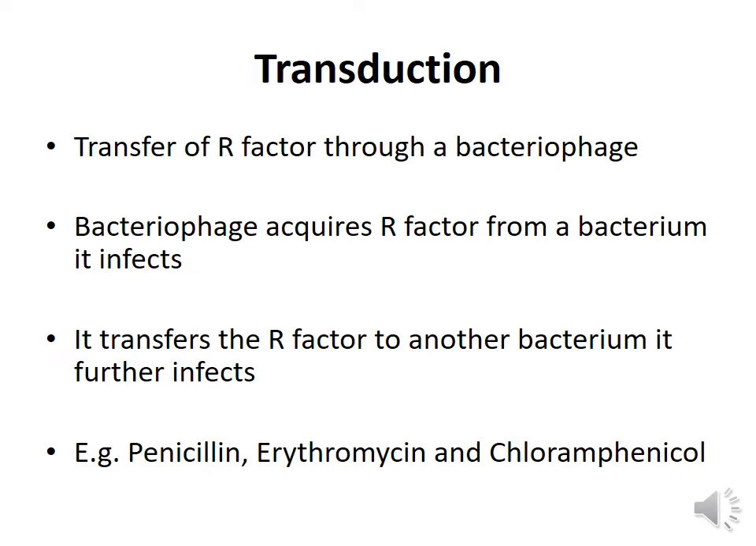Transduction is the other mechanism of genetic transfer or infectious resistance. The transfer of the resistant factor occurs through a bacteriophage. This bacteriophage acquires the resistant factor from a bacterium it had infected previously. Now this bacteriophage transfers the resistant factor to another bacterium it further infects. So resistance of microbial organisms towards penicillin, erythromycin and chloramphenicol has been due to transduction.